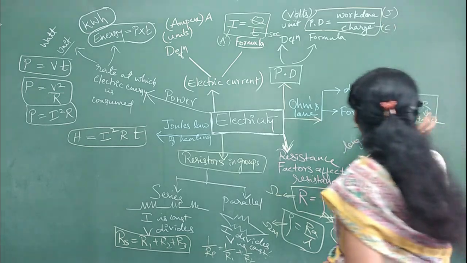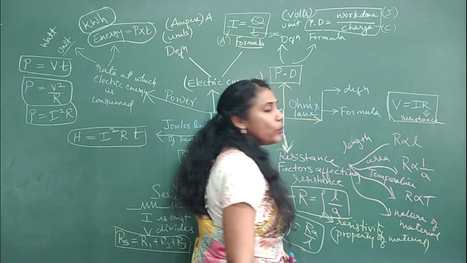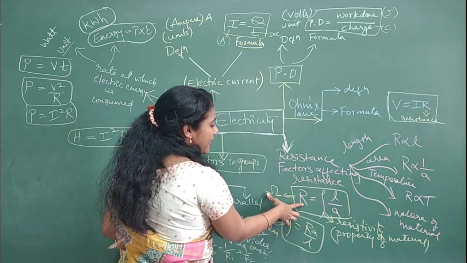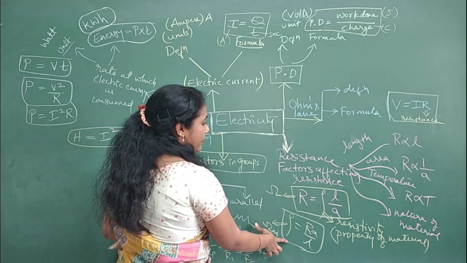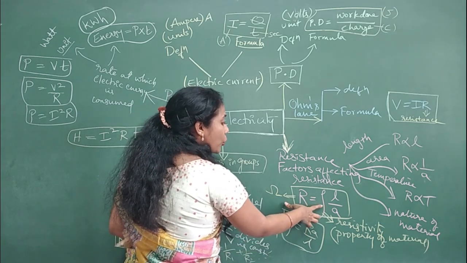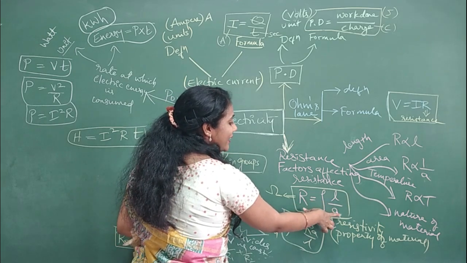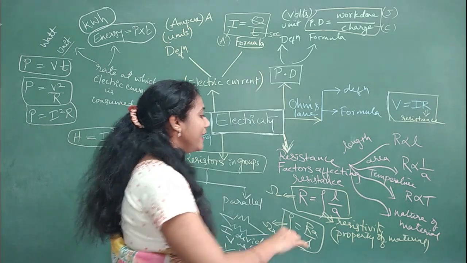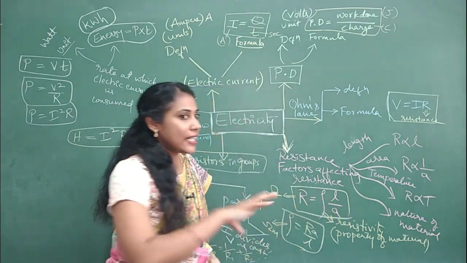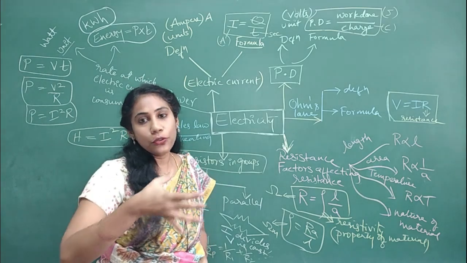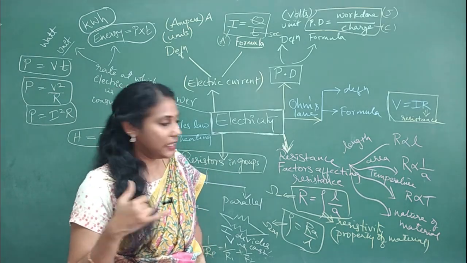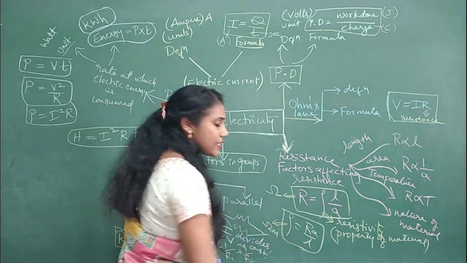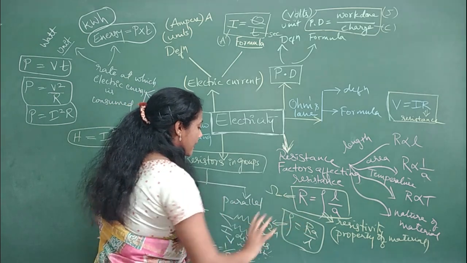The next one would be your Ohm's law formula, V is equal to IR. After that, these two formulas: calculation of resistance and calculation of resistivity. So R is equal to rho L divided by A, where rho is resistivity. Length they will give in meters. It should be in meters. And area: most of the times they'll give you the diameter, and you take it in A. Similarly, you have to calculate the value for resistivity also. So both formulas are important here.